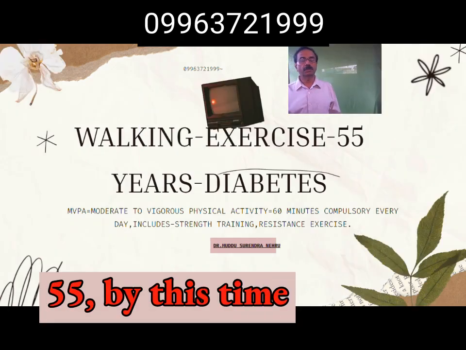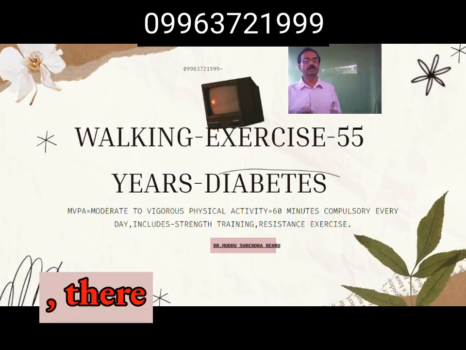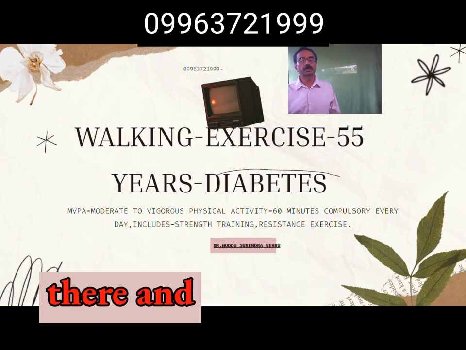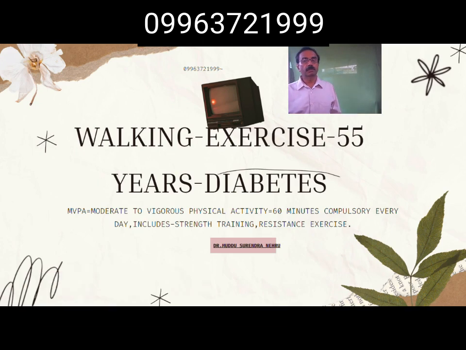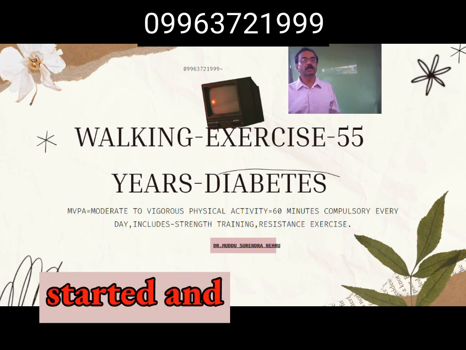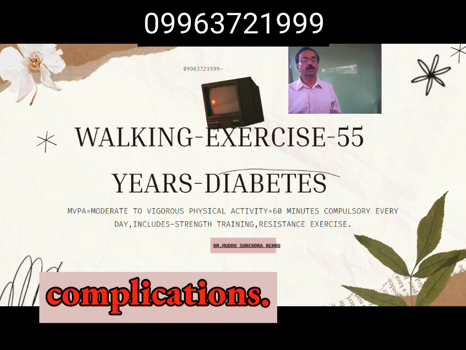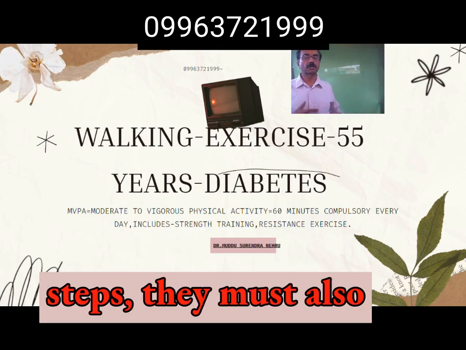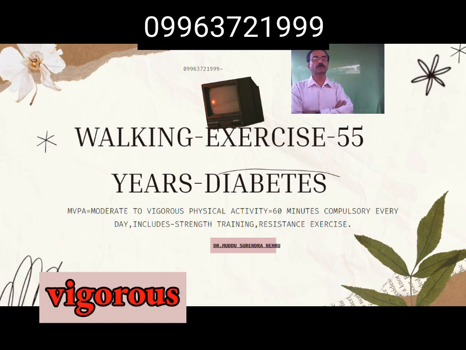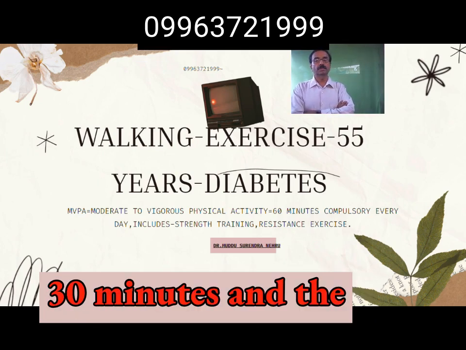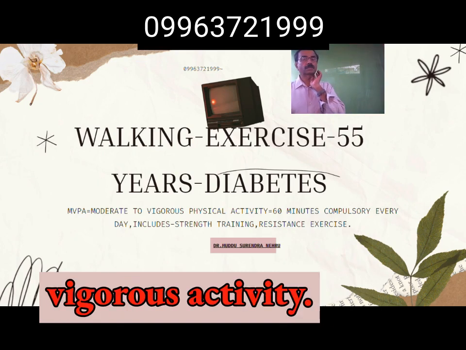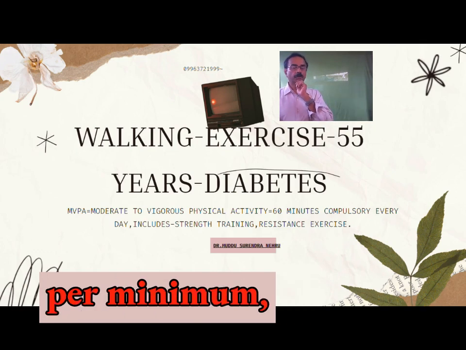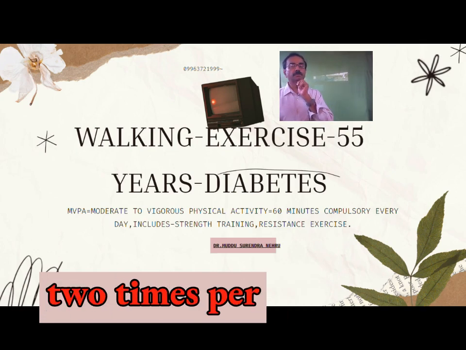So at the age of 55, by this time, already the obesity is there, and waist circumference is more than 85 centimeters, sleep disturbance will be there, and diabetes maybe has already started, and there will be complications. These people, not only with the 10,000 steps, they must also increase minimum moderate to vigorous physical activity for 30 minutes, and weekly 2 times they must do a vigorous activity. Vigorous activity means swimming and jogging with a minimum of 20 minutes, 2 times per week.